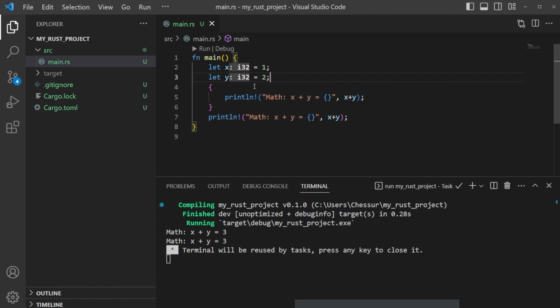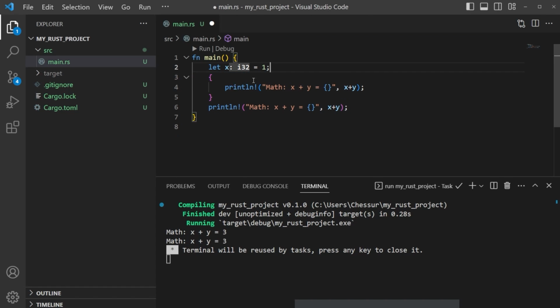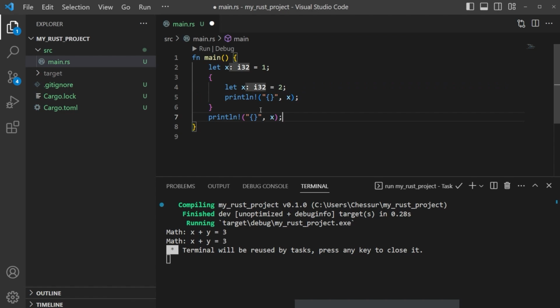Okay, let's talk about shadowing as well. So let's delete this y here, and we're just going to make a print statement of x. Let's just print out x. I'm just deleting some things. All I want to do is print out x here. I'll delete this as well. So if x is equal to 1, and then we declare x here, set that to 2, and we copy this print statement and we put it down here, something like that, what do we think is going to happen?